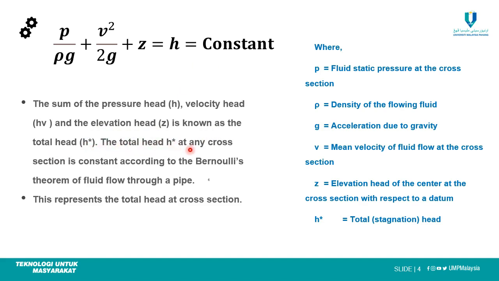The total head at any cross section is constant according to the Bernoulli theorem of fluid flow through the pipe. This represents the total head at the cross section. This formula.